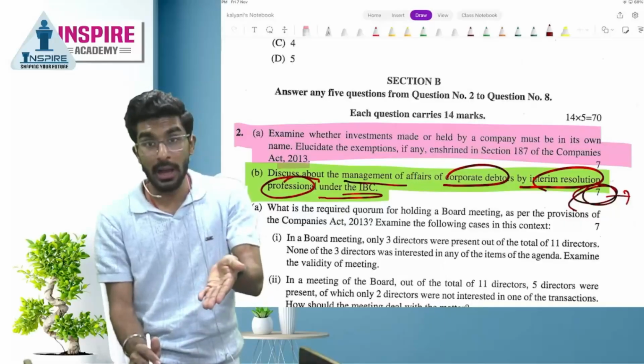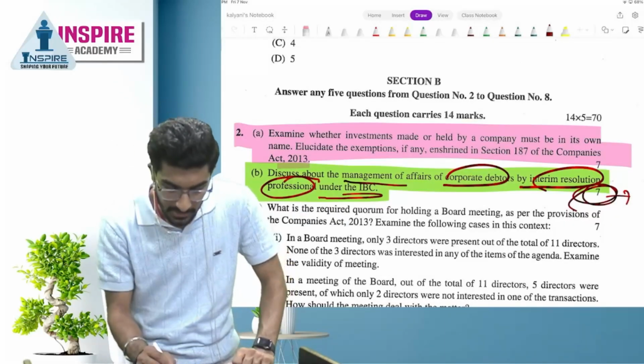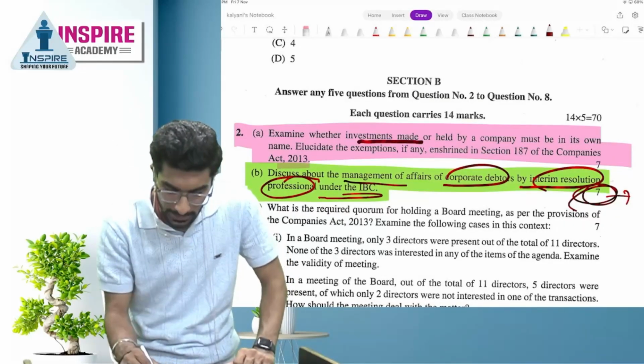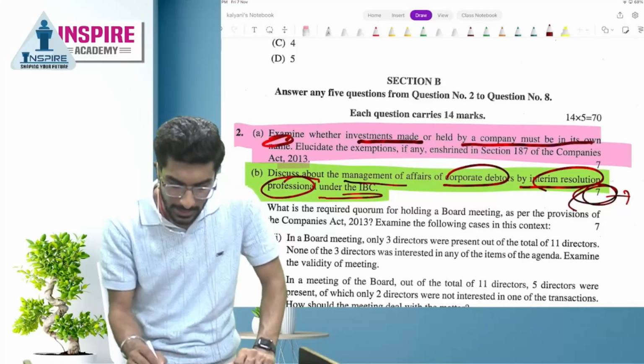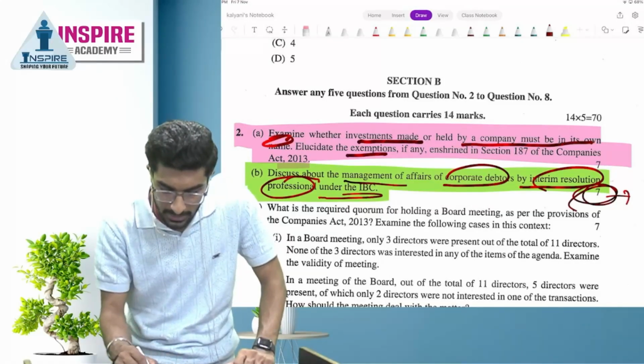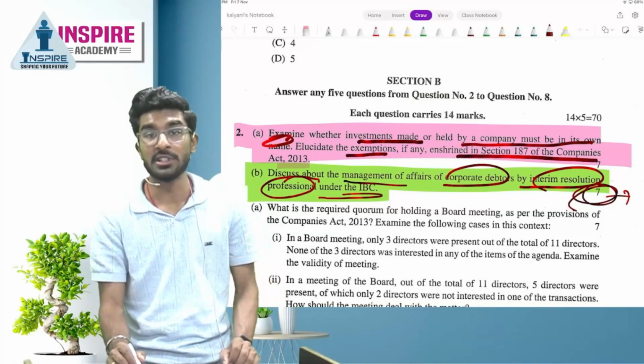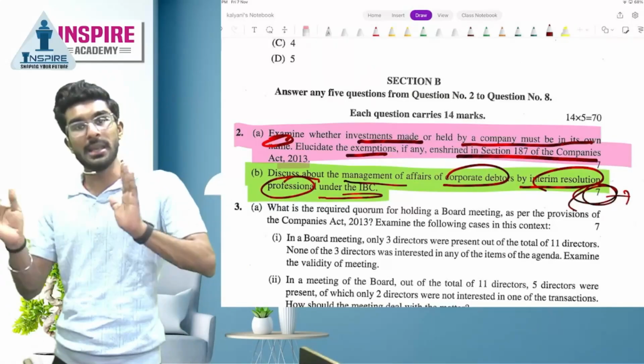People, look at it. Again, the same question was asked. Examine that investments made or held by a company must be in its own name. Elucidate exemptions, if any, enshrined in the Companies Act, Section 187. See, again the same question.